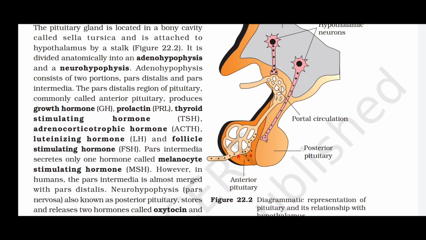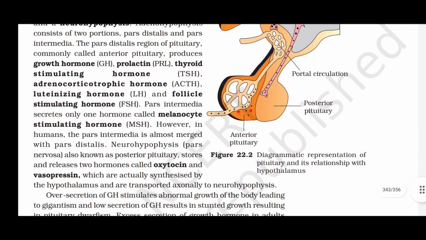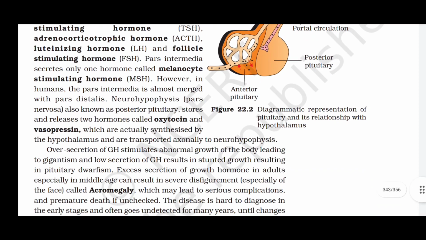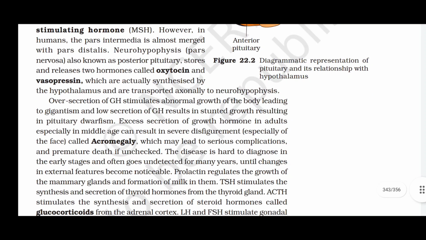Pars intermedia secretes only one hormone called melanocyte stimulating hormone, MSH. However, in humans, the pars intermedia is almost merged with pars distalis. Neurohypophysis, pars nervosa, also known as posterior pituitary, stores and releases two hormones called oxytocin and vasopressin, which are actually synthesized by the hypothalamus and are transported axonally to the neurohypophysis.